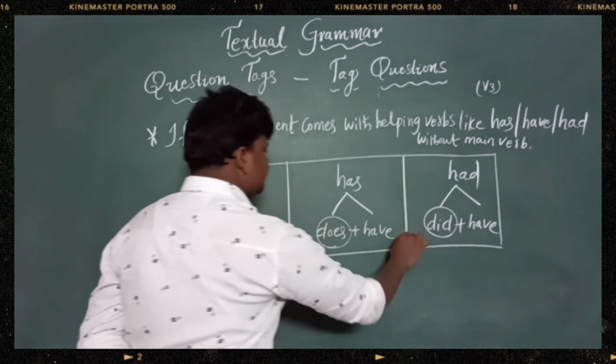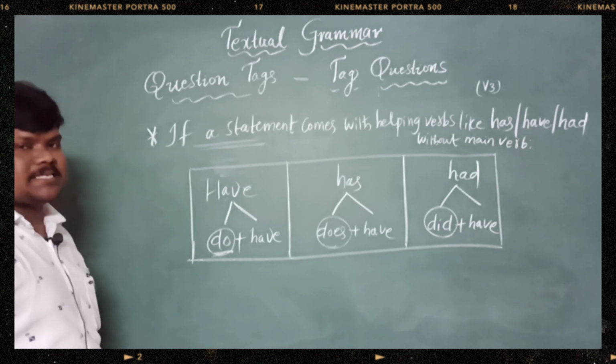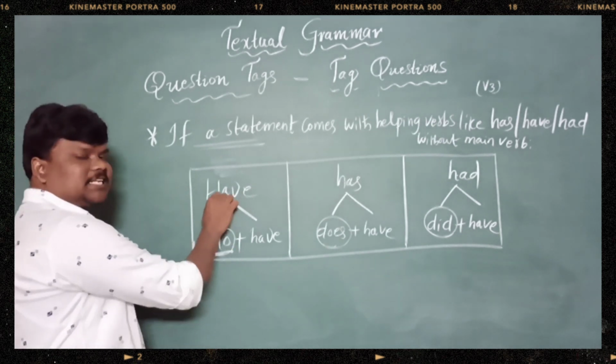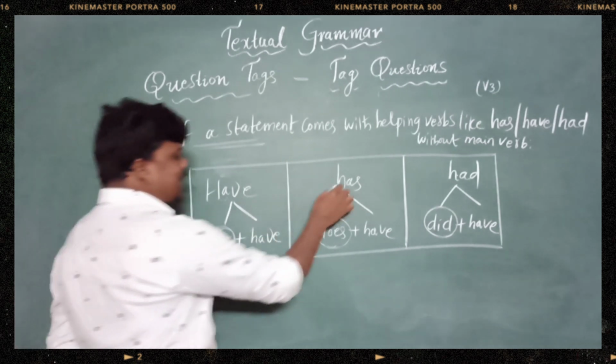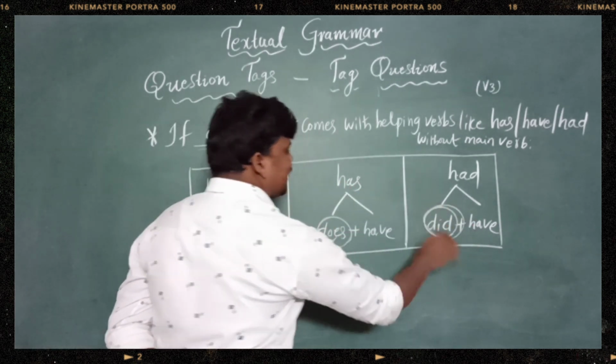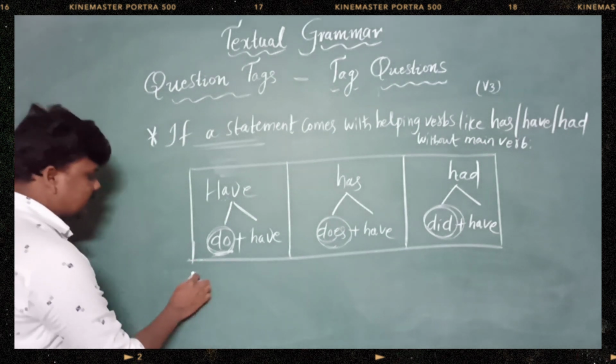Has, have, had. Have, has, had. If have came in the sentence without any main verb, we need to take the help of do. If has came, does. If had came, did, right? Okay, let's write here itself only the answer.